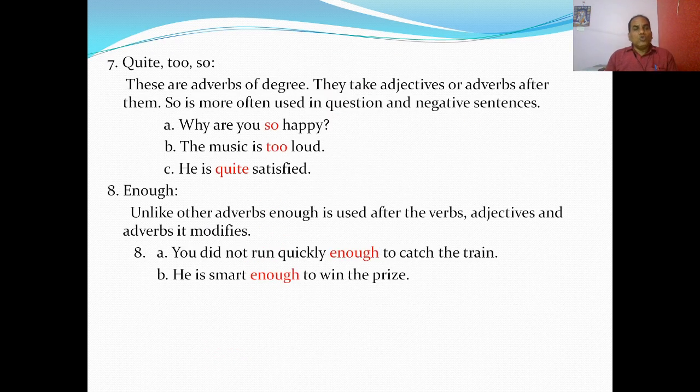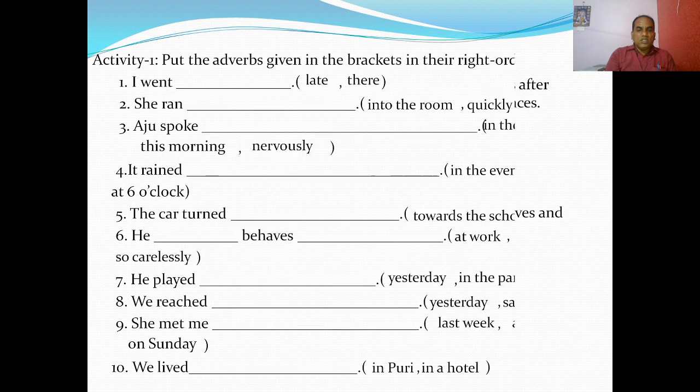So, quite, too: these are adverbs of degree. They take adjectives or adverbs after them. So is more often used in question and interrogative sentences. Why are you so happy? The music is too loud. He is quite satisfied. Enough, unlike other adverbs, is used after the verbs, adjectives, and adverbs it modifies. You did not run quickly enough to catch the train. He's smart enough to win the prize.